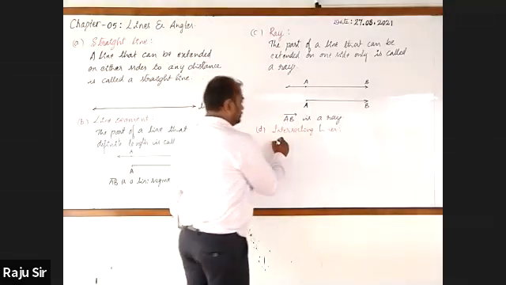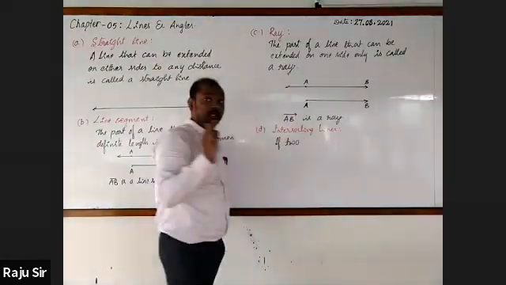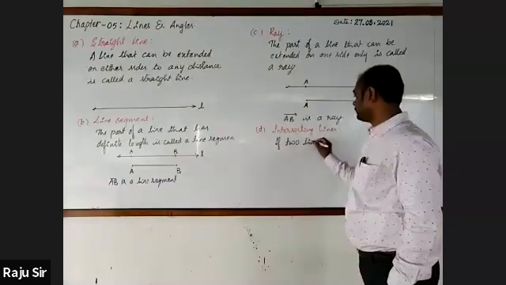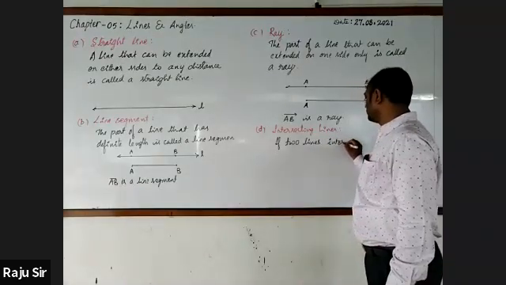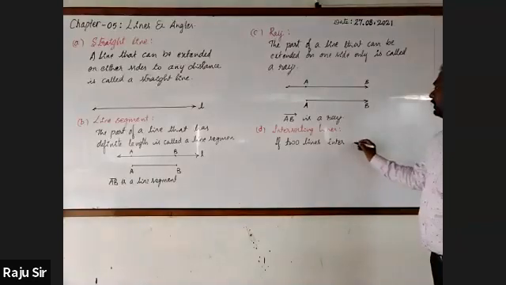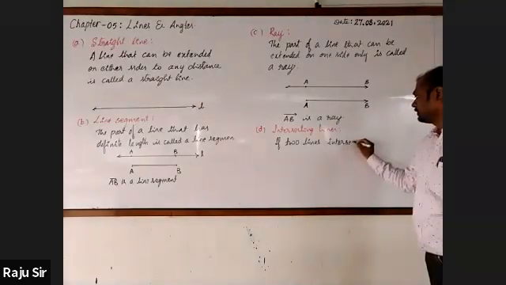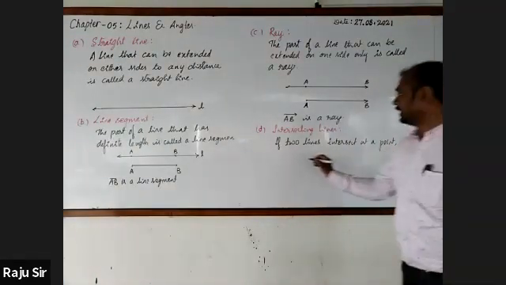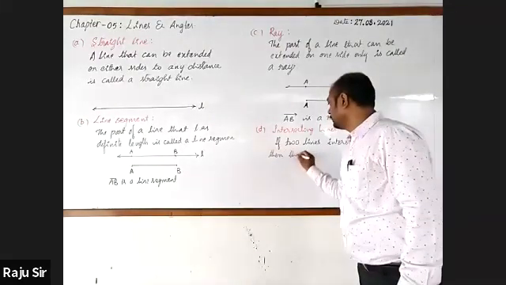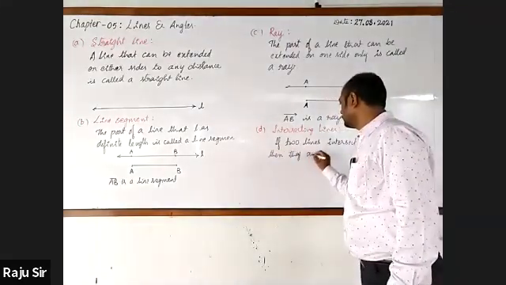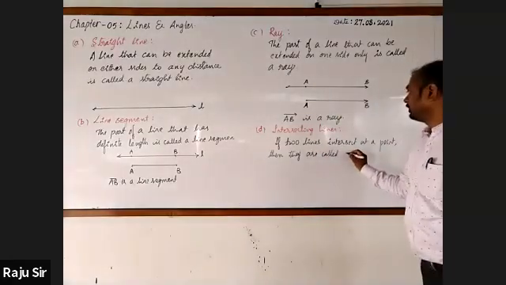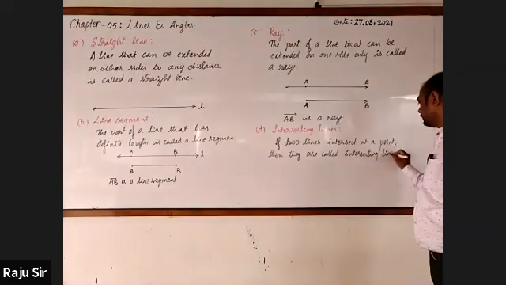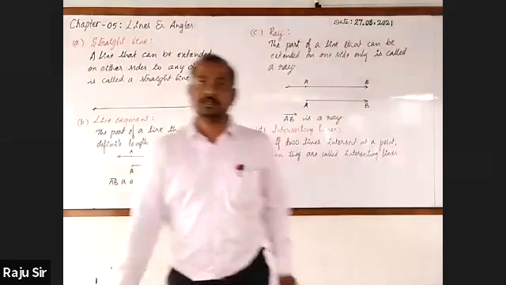Right. If two lines, only two lines, not more than two lines, intersect at a point, then they are called intersecting lines. Intersecting lines. Just draw.